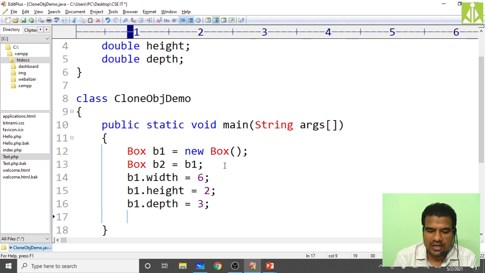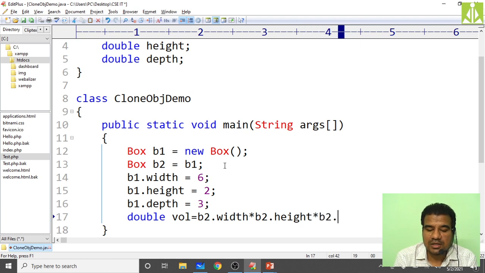Then calculate volume. Double volume equals, using b2.width, because it is also pointing to the same object, multiplied with b2.height, multiplied with b2.depth.